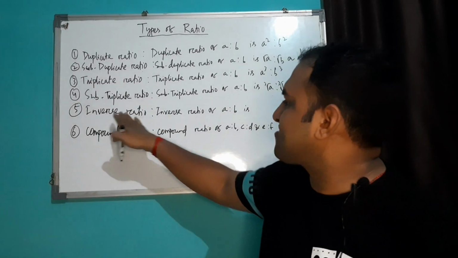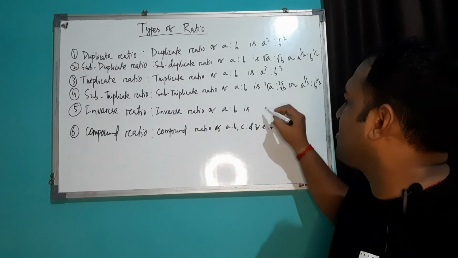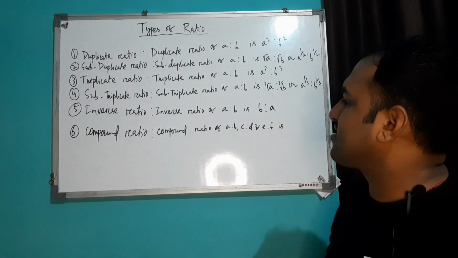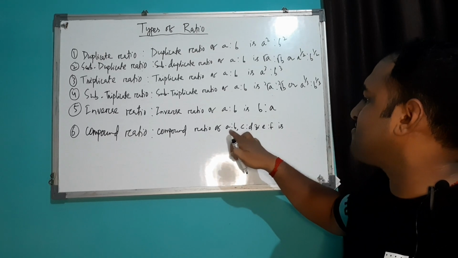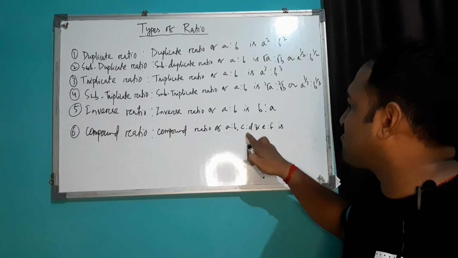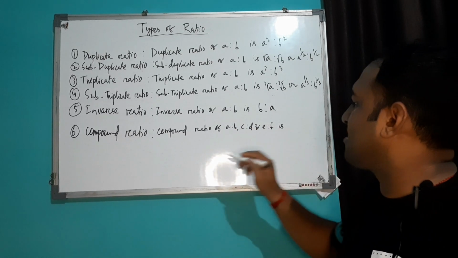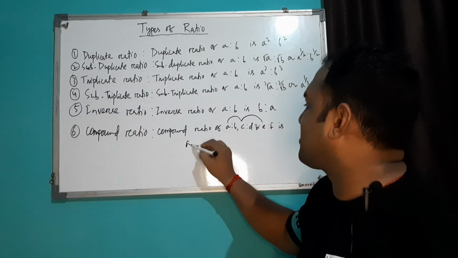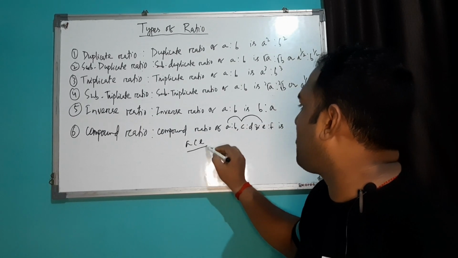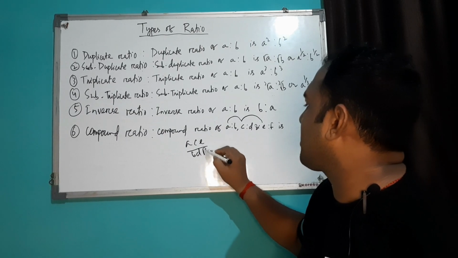Again, the inverse ratio of A is to B can be written as B is to A. Again, the compound ratio of A is to B, C is to D and E is to F can be written as, you have to multiply all the upper parts, that is A, C, E upon B, D, F.